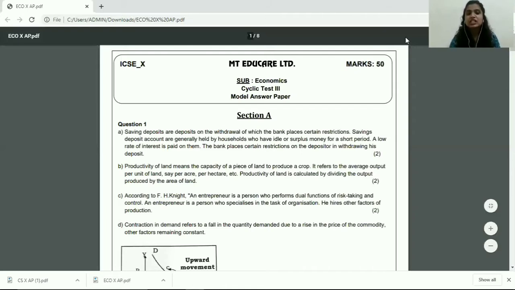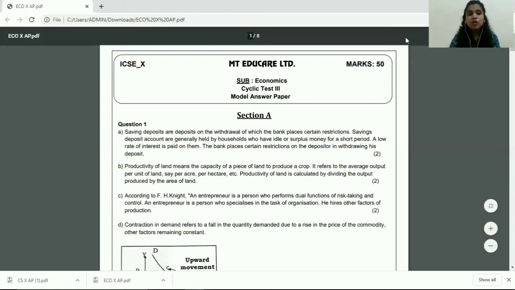Question 1A asks, what do you understand, what do you mean by savings deposit? Now students, you can write this down in your own words, but make sure that important things are added in this answer. For example, that savings deposits are held by households in order to inculcate a habit of saving. A low rate of interest is paid on them, or a cheque facility is given to the people who hold savings deposits. All of these things you can add. Minimum 2 to 3 sentences must be there in this answer. So if you have added all of these keywords, then you earn your 2 marks.